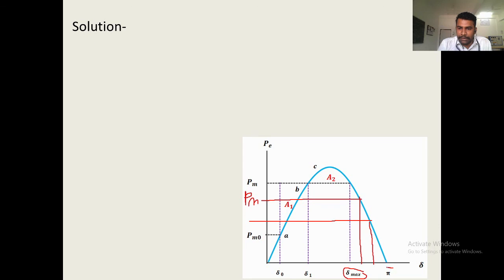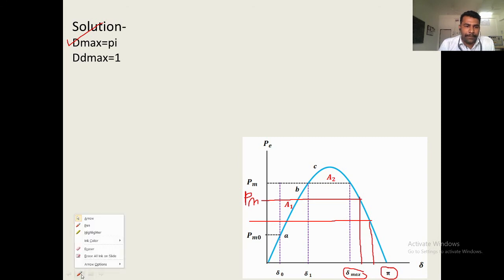The maximum possible value of delta is pi. So, we initialize the function by taking dmax equals pi. Then ddmax equals 1. Just consider one variable, ddmax equals 1.